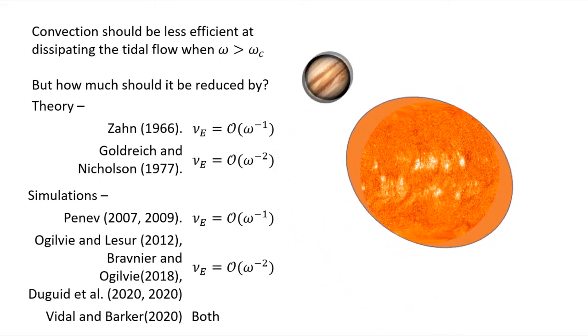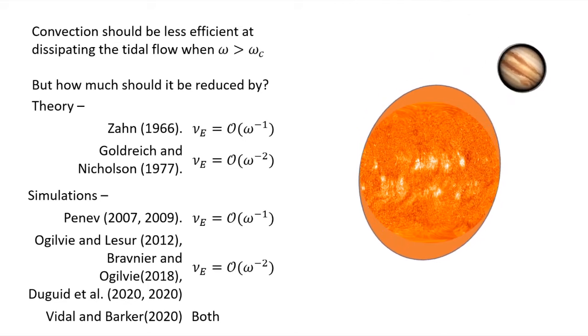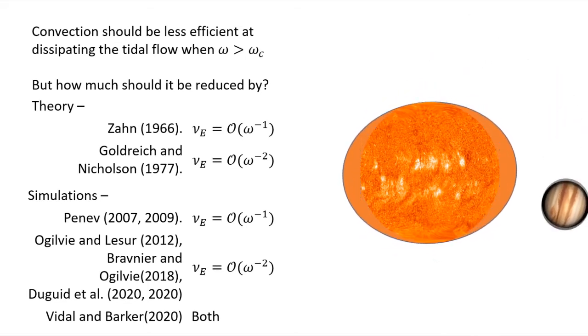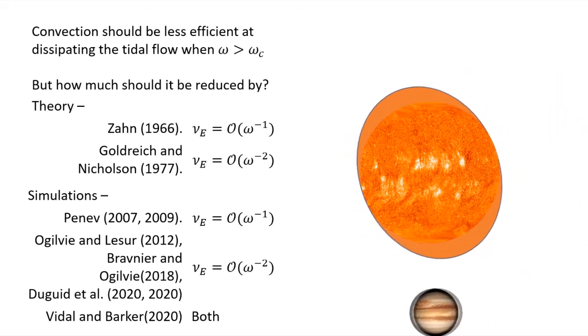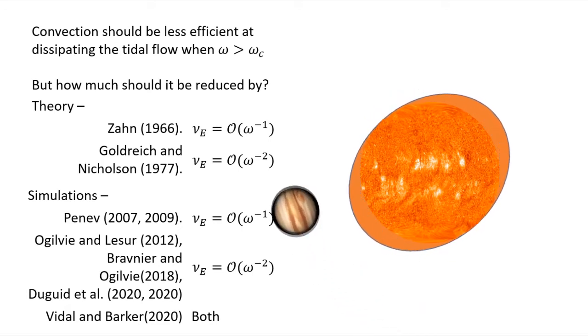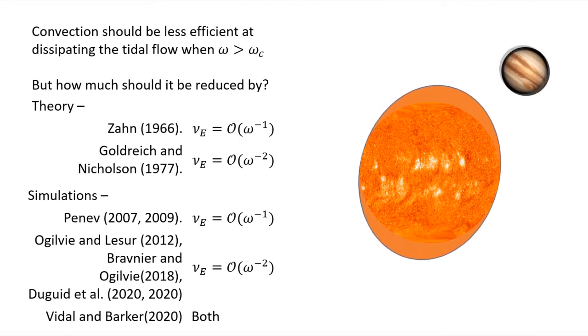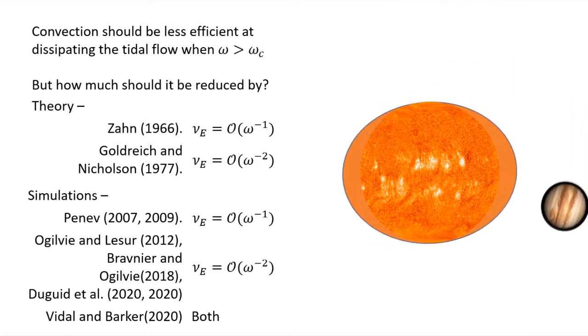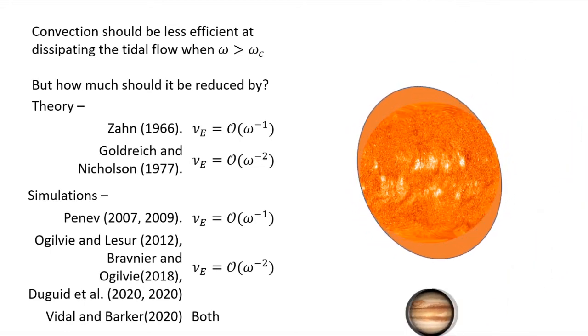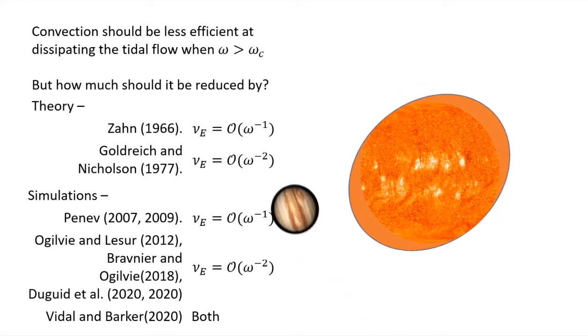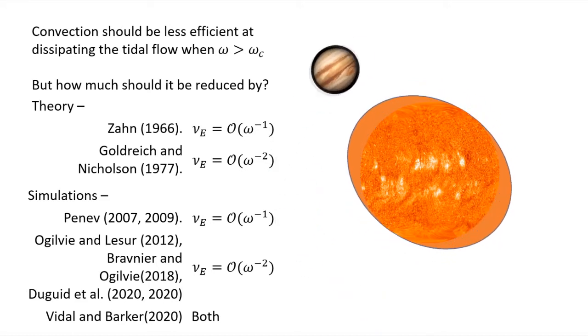I'm going to talk a little bit about the mechanism behind the -2, but mostly I'm going to be focusing on a scaling that is different from all these proposed, from the -1 and the -2, and that also occurs for frequencies that are less than the convective frequency.